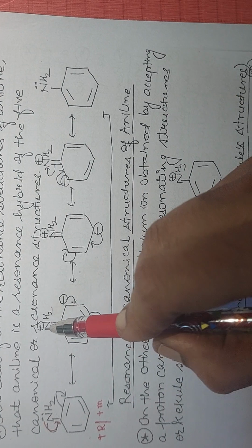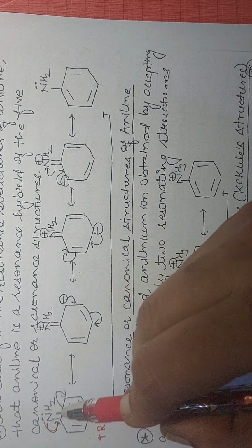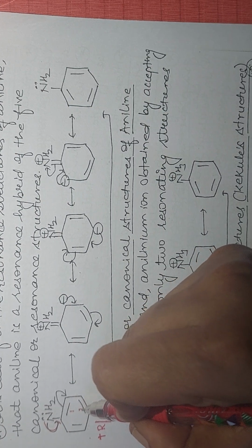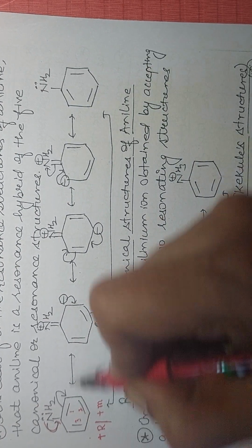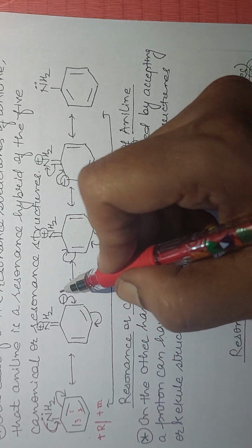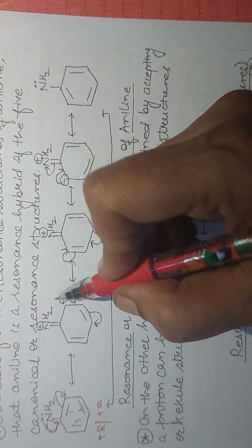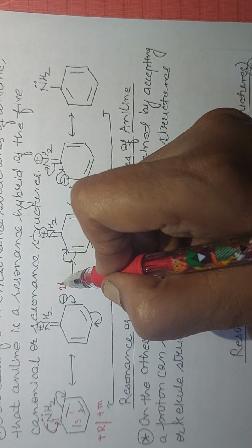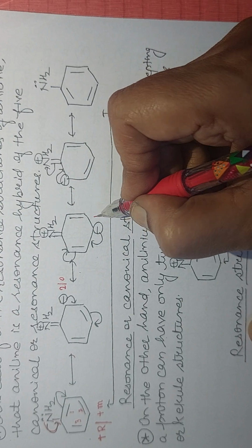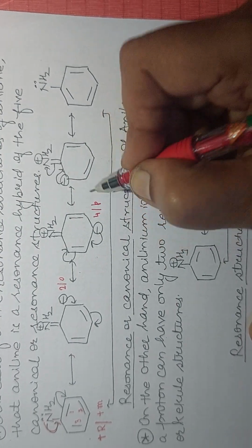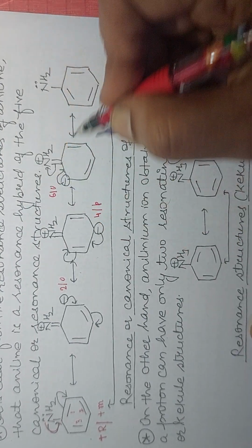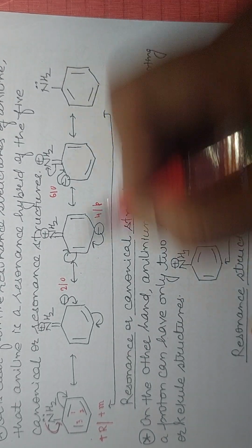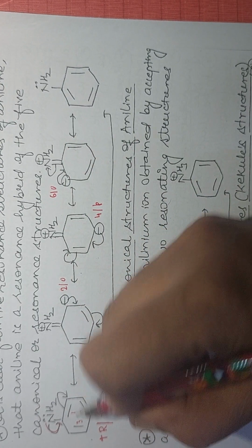A positive charge develops on nitrogen and there is a shift of pi electrons. These are known as pi bonds, 1, 2, 3, three pi bonds are there. Shifting of pi electrons takes place. As such, electrons are more at the second position or ortho position, the fourth position or para position, and the sixth position or ortho position. Once again, we will regenerate the structure of aniline exactly opposite to the first structure.